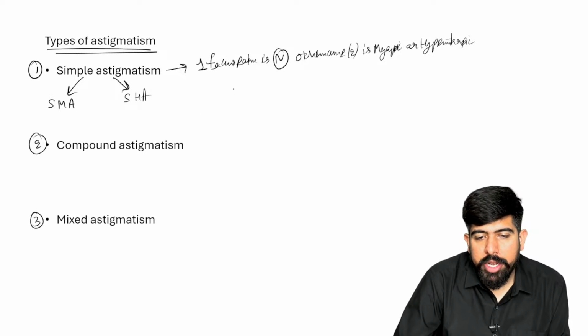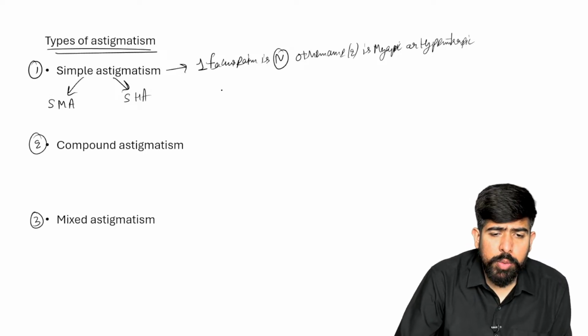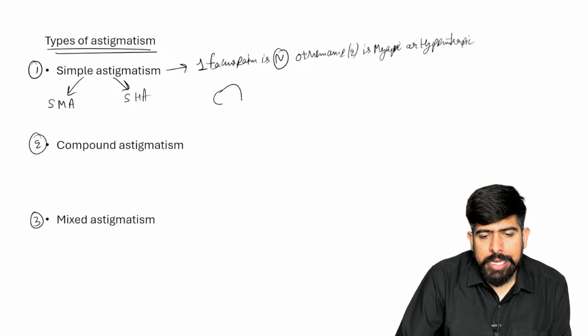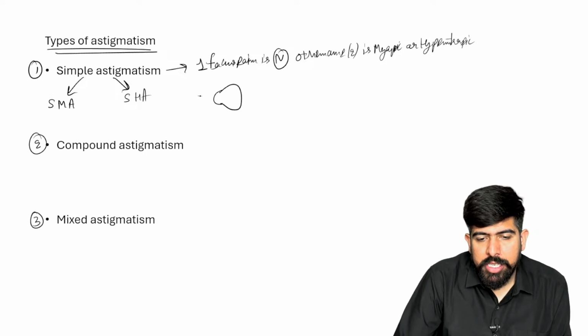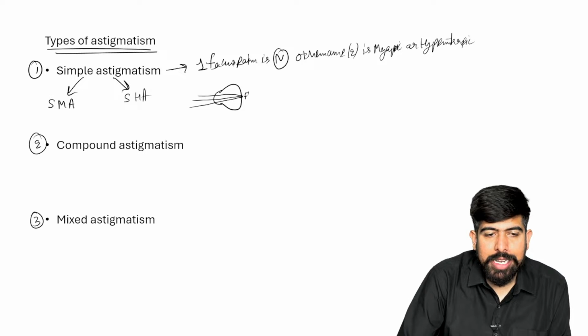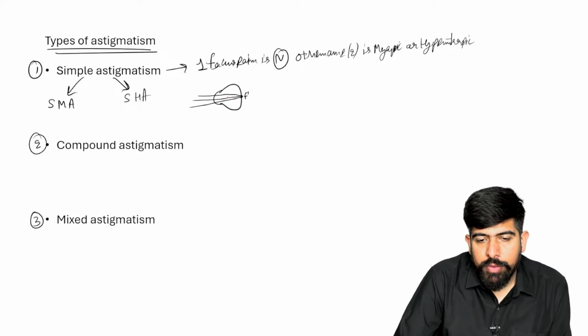Now I'm drawing over here. You can see, guys, that this is the eye. The patient has one focus on the retina. Yes, this black one, focus point F1, is on the retina. But if I'm talking about F2, maybe it will be before the retina. Can you see here? So what is this?